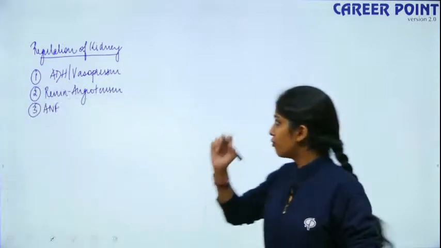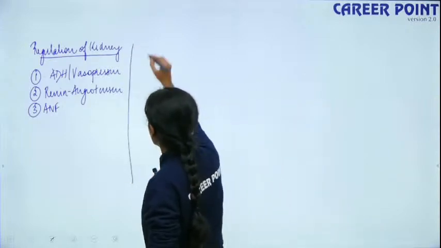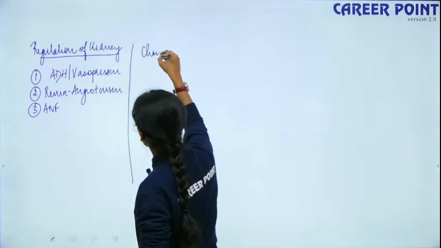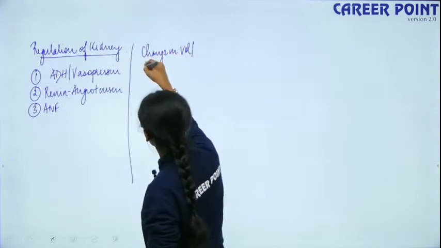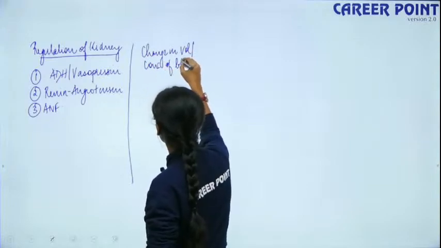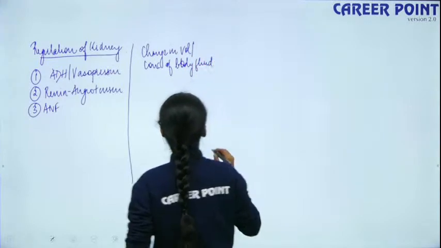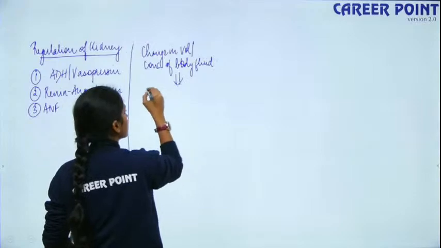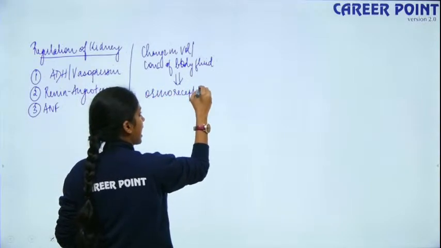Done? So the first one, let's talk about ADH. Whenever there is a change in body fluids, a change in the volume or concentration of your body fluid, certain receptors in your body, called osmoreceptors, get activated.